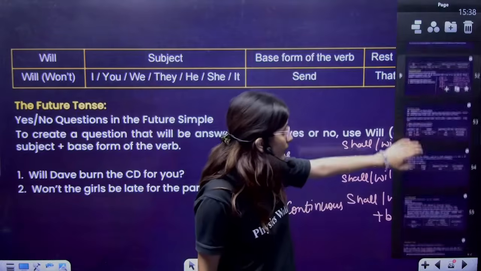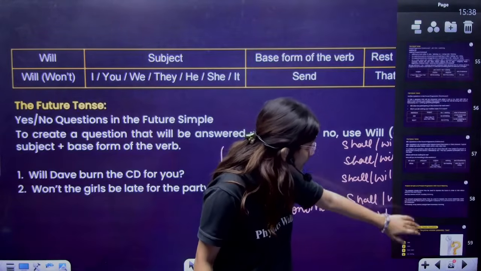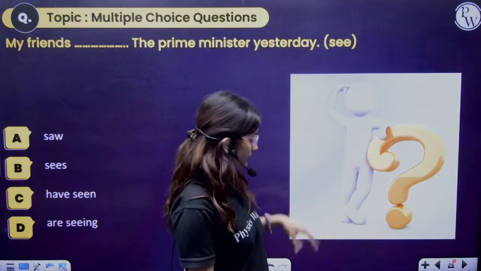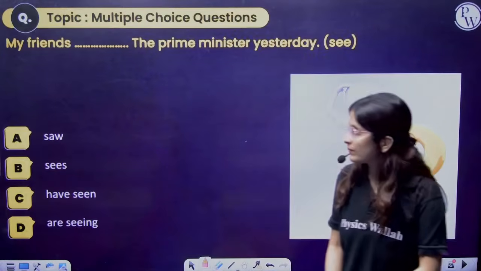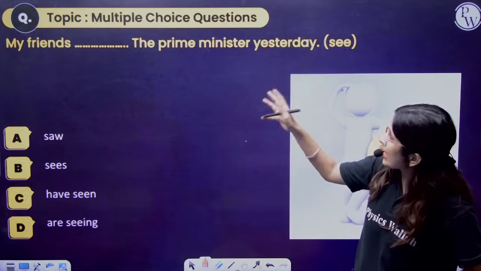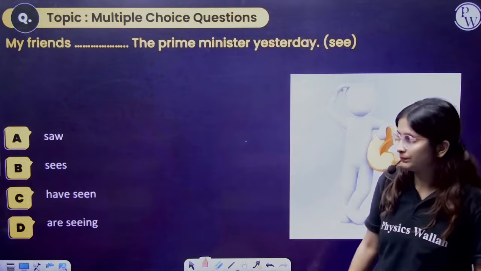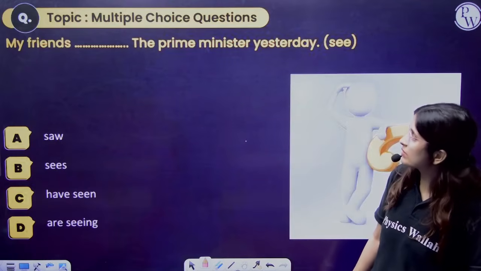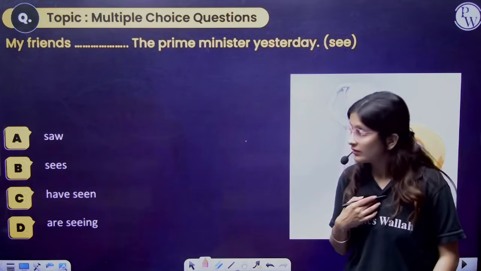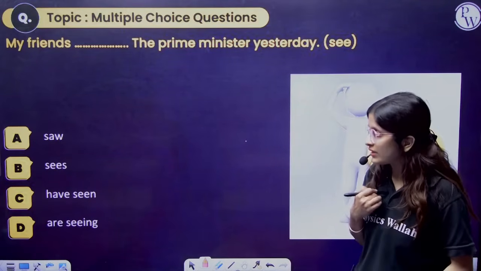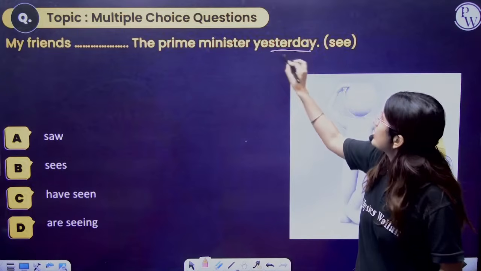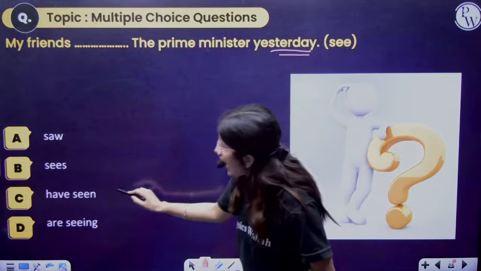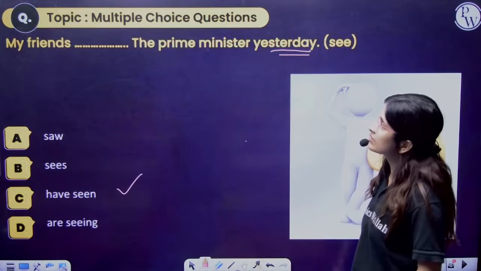The rest will be completed by the time. So we have to do examples. My friends dash the prime minister yesterday. My friends see, sees, have seen, are seeing. Yesterday means the action has already happened. So my friends have seen the prime minister yesterday.